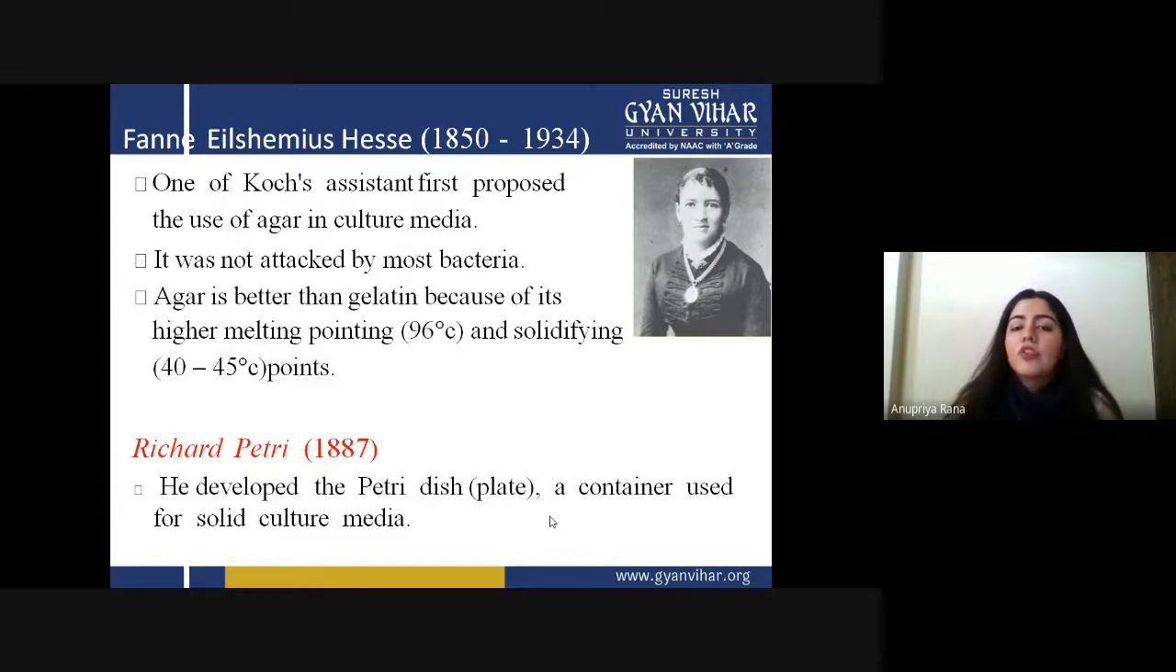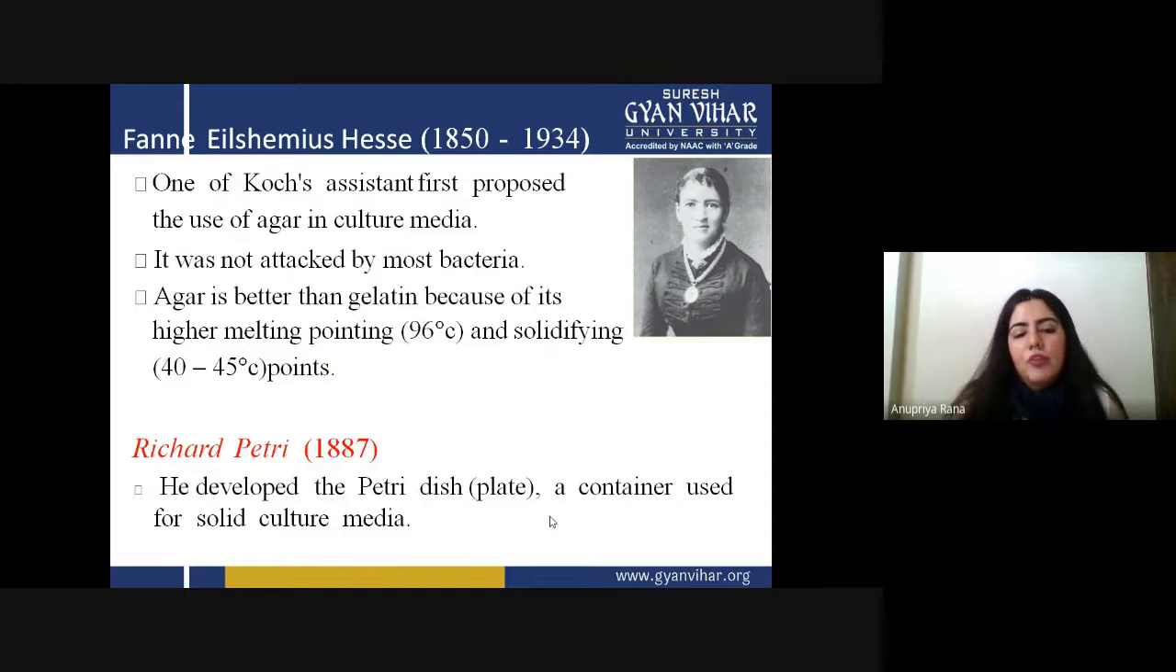Agar is better than gelatin because of its higher melting point, about 96 degrees Celsius, and its solidifying point is 40 to 45, just half. So these properties are very good for culturing bacteria, because it cannot be digested, its melting point is high, and its solidifying temperature is about half of that. That's why it is basically ideal for culturing bacteria.